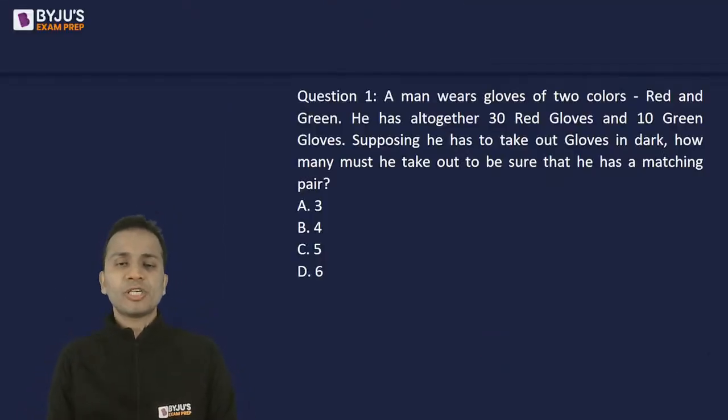First question on your screen now. Question number one. A man wears gloves of two colors, red and green. He has altogether 30 red gloves and 10 green gloves. Supposing he has to take out gloves in dark, how many must he take out to be sure that he has a matching pair?